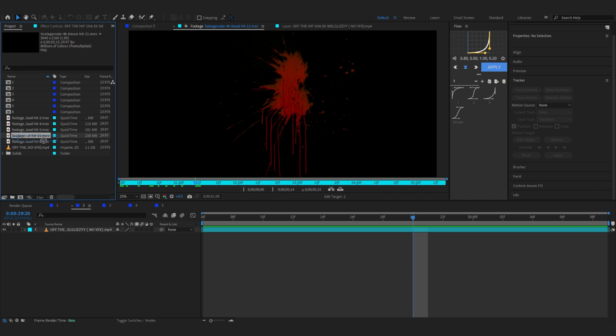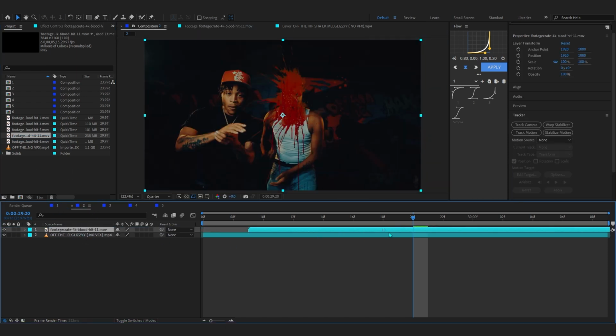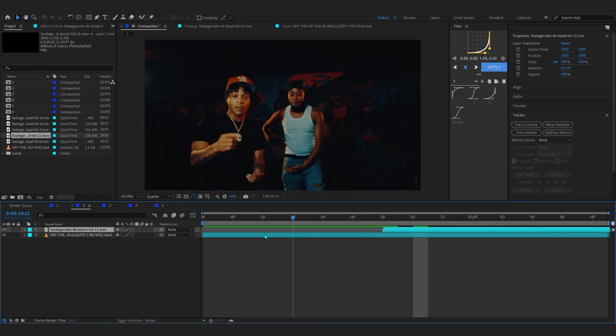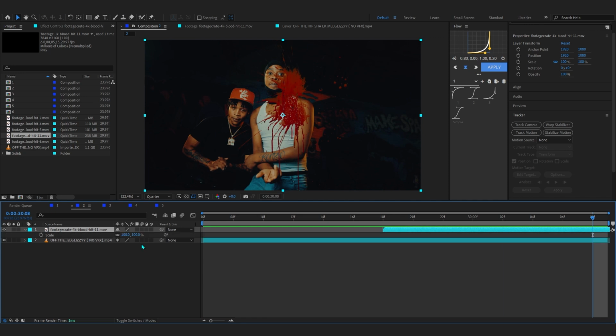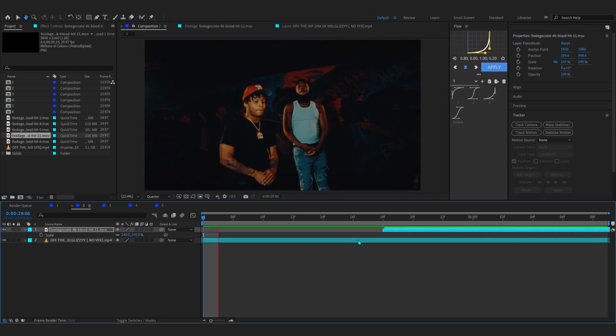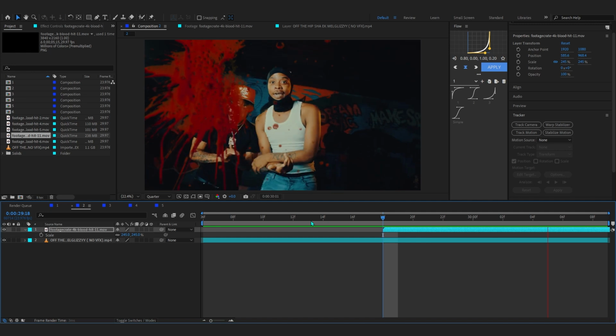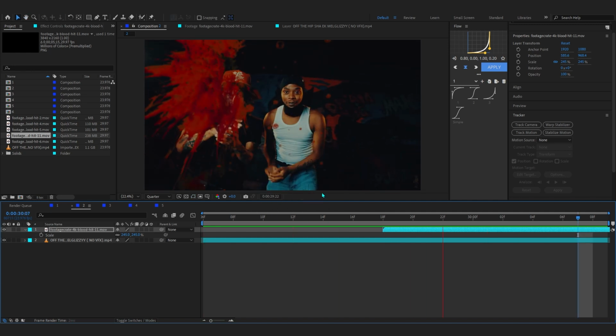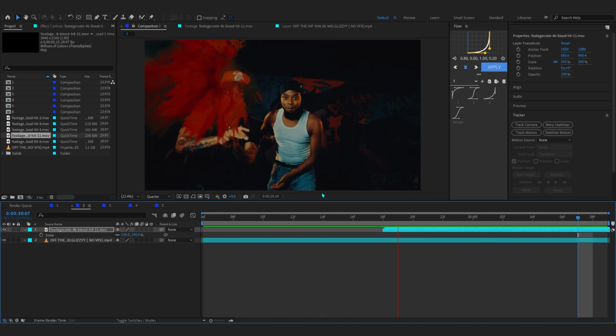This one is really cool right here. I'm gonna just import it right here and slide it into the middle. As I said, I want it to pop up in the middle, and you can just scale it up and put it at one side so it doesn't cover your subject. So like that you can see we have the blur effect going on. This is really the popular effect right now.